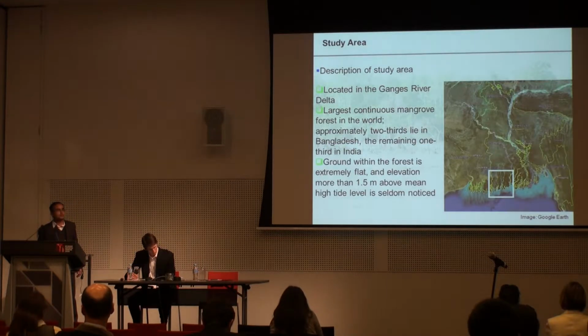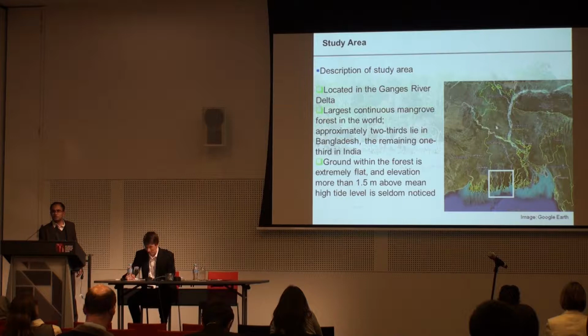The study area is located in the Sundarbans mangrove. It is the largest continuous mangrove forest in the world, and two-thirds lie in Bangladesh. The remaining one-third is in India. If we have a look at the map, that is the map of Bangladesh, and Sundarbans is located in this part. This is the Ganges Delta. This is the Ganges and Brahmaputra River, and here is the Bangladesh-India boundary.